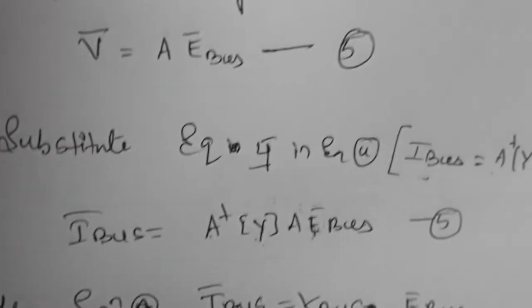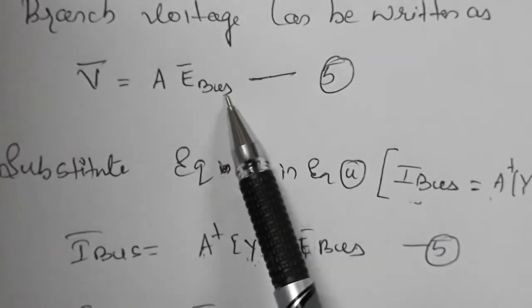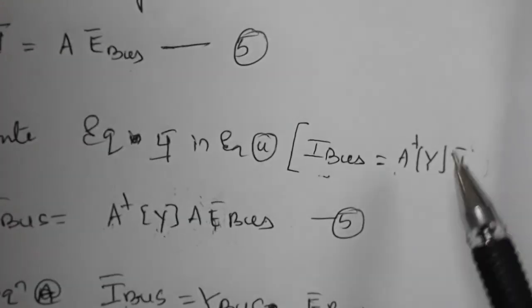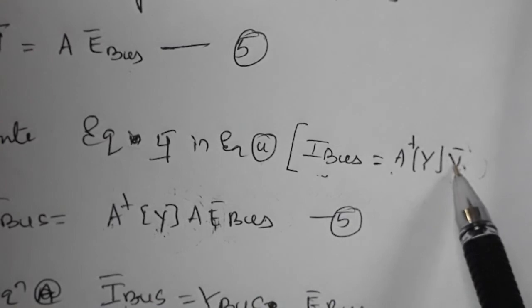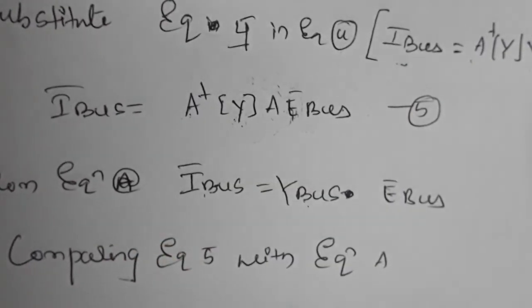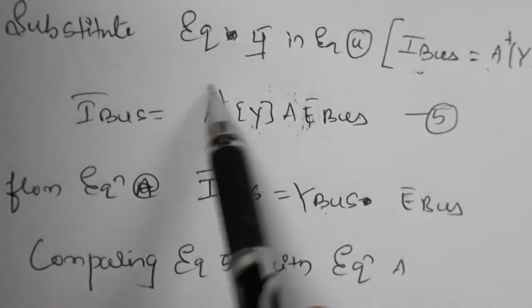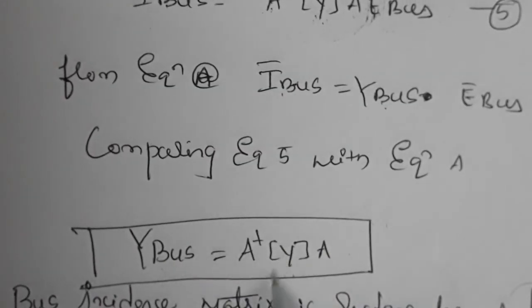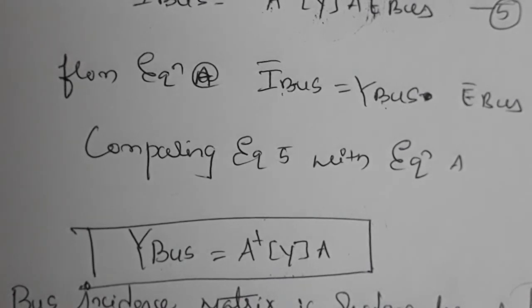This is the V bus as we found. V is nothing but A into E bar, that is, the vector of E bus. So substitute it in equation 4 from the previous page. Once you substitute V bar, the final equation takes hardly 4 steps. Once you substitute, this full term is nothing but Y bus. So the final equation is Y bus is A transpose of Y into A. This is the equation of singular transformation.